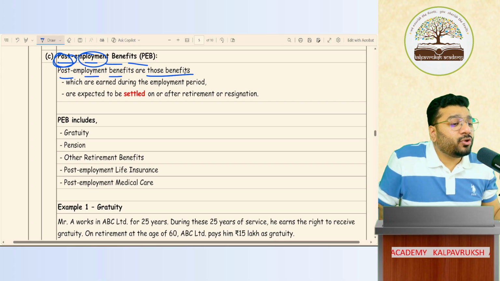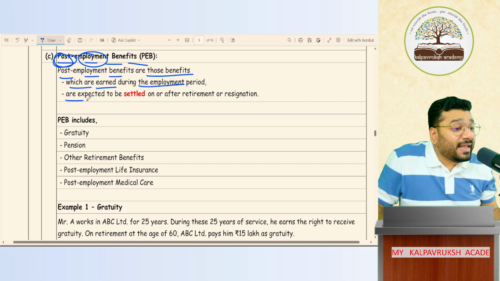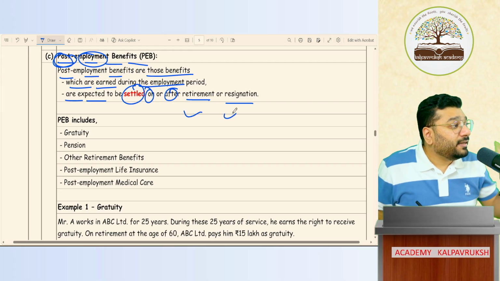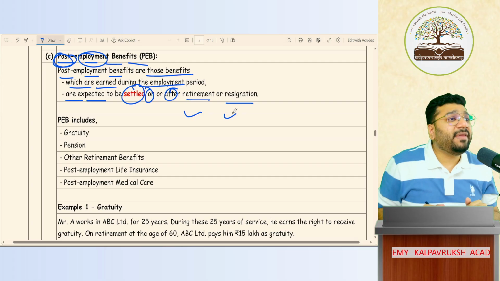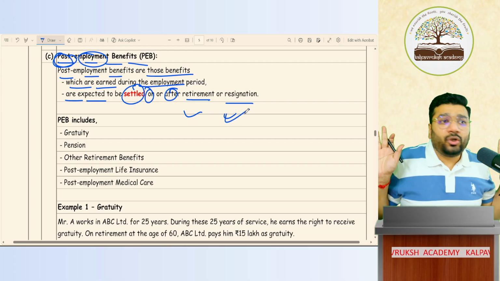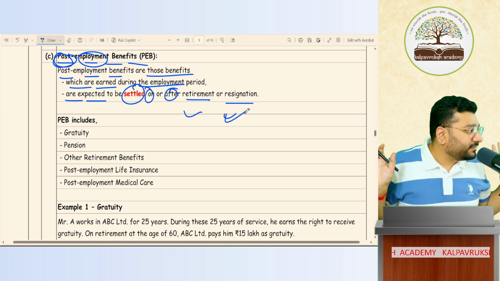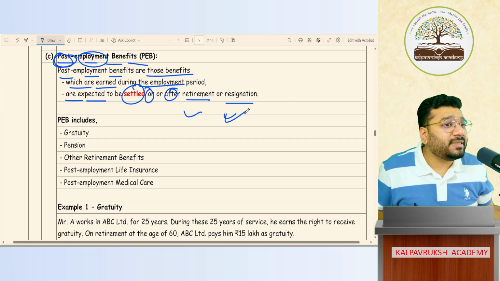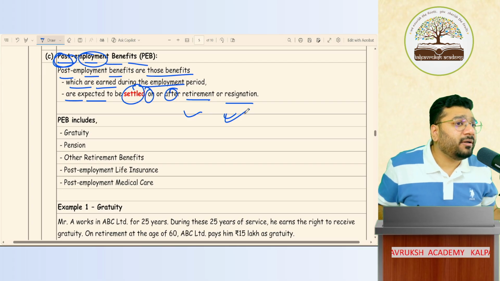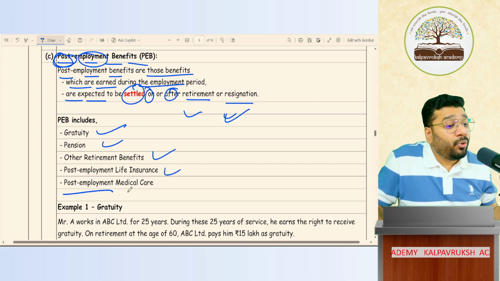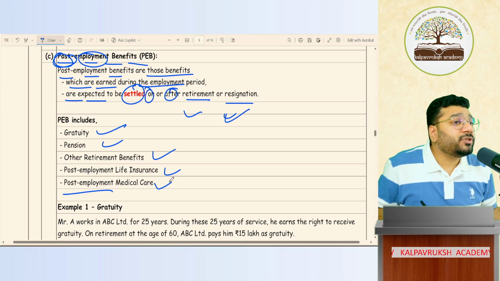So post-employment benefits are those benefits which are earned during the employment period but are expected to be settled on or after retirement or resignation. Retirement is different. Resignation is different. Got it, not got it? Retirement means a person is leaving the job upon attaining a specific age. Resignation means he does not want to work because of his ill health condition or any other reason. Both are different. So on retirement, on resignation, or after retirement, after resignation, if you pay any compensation, that is called post-employment benefit. Got it, not got it? So gratuity, pension, other retirement benefit, post-employment life insurance, post-employment medical care, all this comes under post-employment benefit.